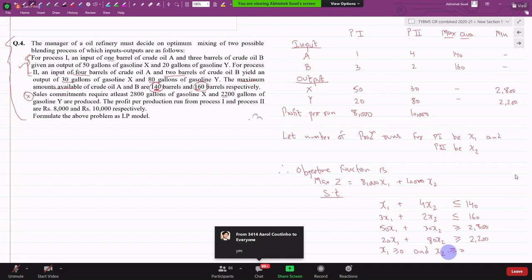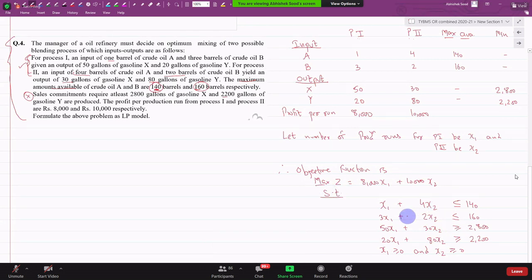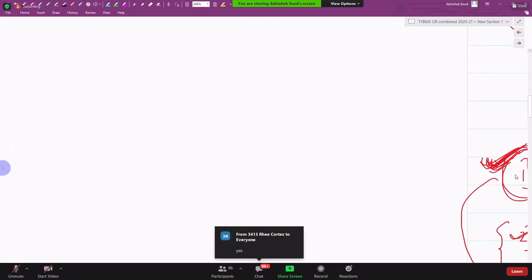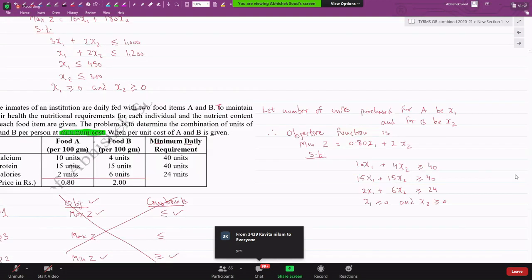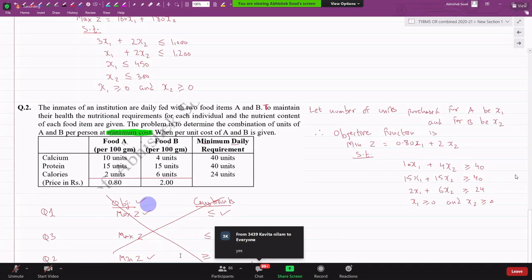Done. Problem is over. But tell me, is the myth broken that in case of max you can't get more than? It's a myth, right? Is this correct? What we wrote here, is this correct? That in case of max we will always get this.